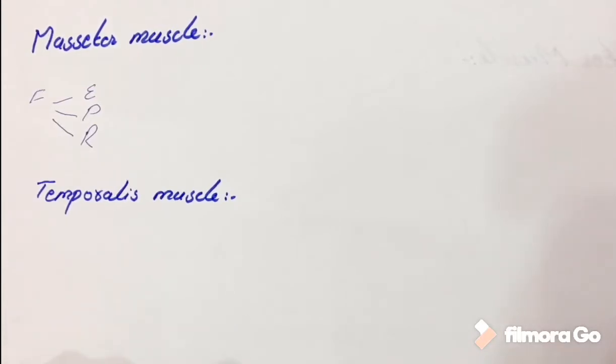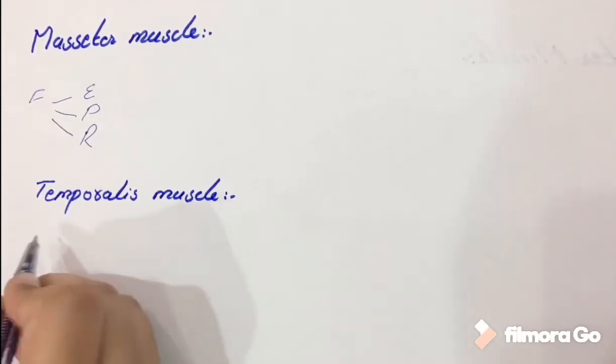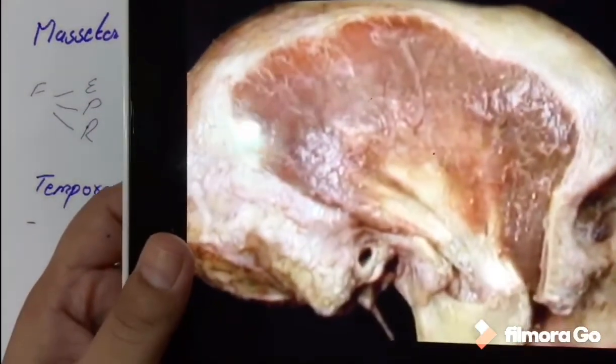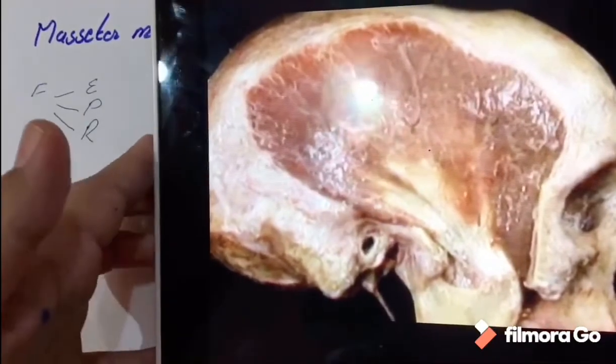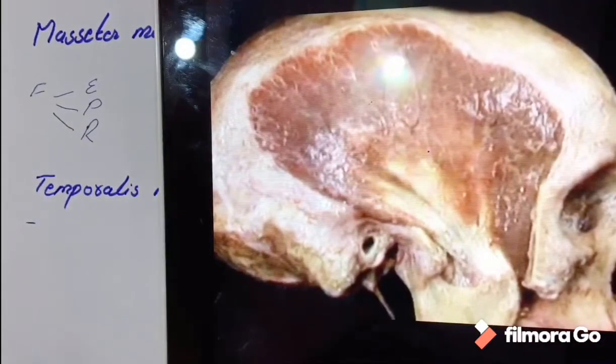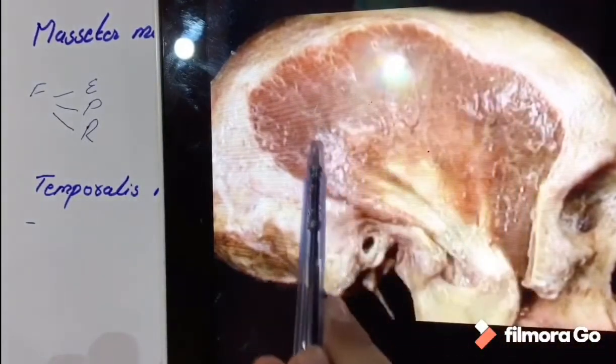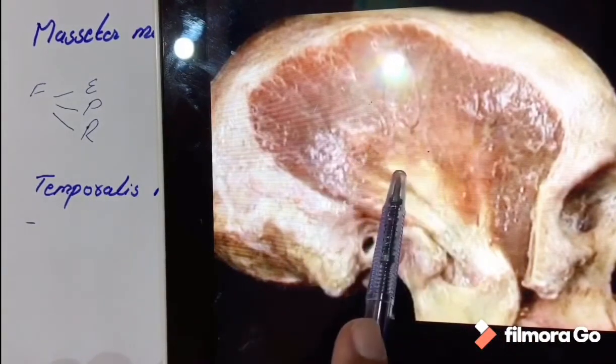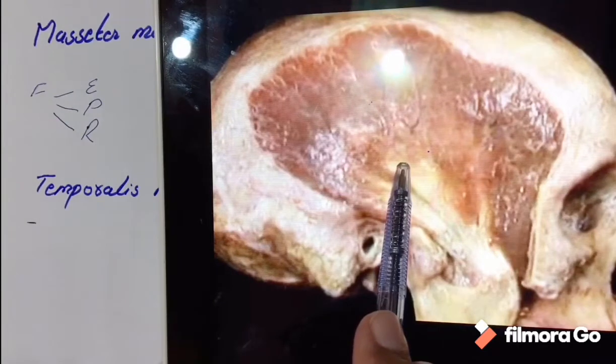Its fibers are arranged in bipinnate. It has anterior and posterior fibers and it is a fan-shaped muscle. Its origin is from the bony floor of the temporal fossa to the coronoid process of the mandible. This is the bony floor of the temporal fossa, as it covers much portion of the temporal bone. That is why it's called temporalis muscle.